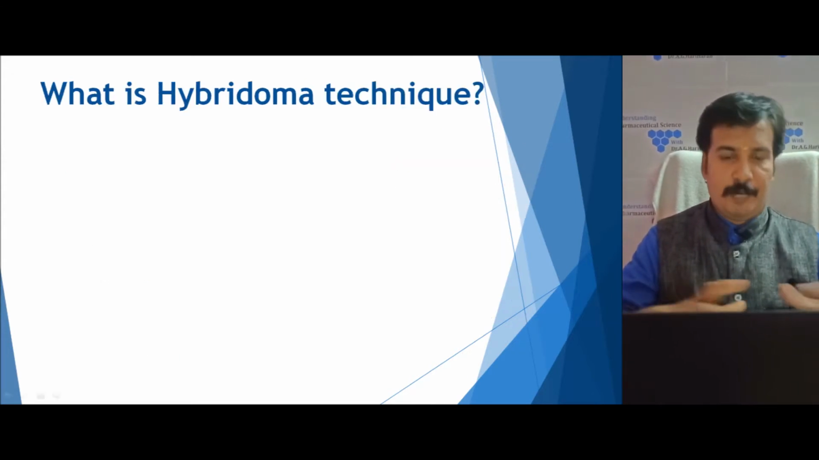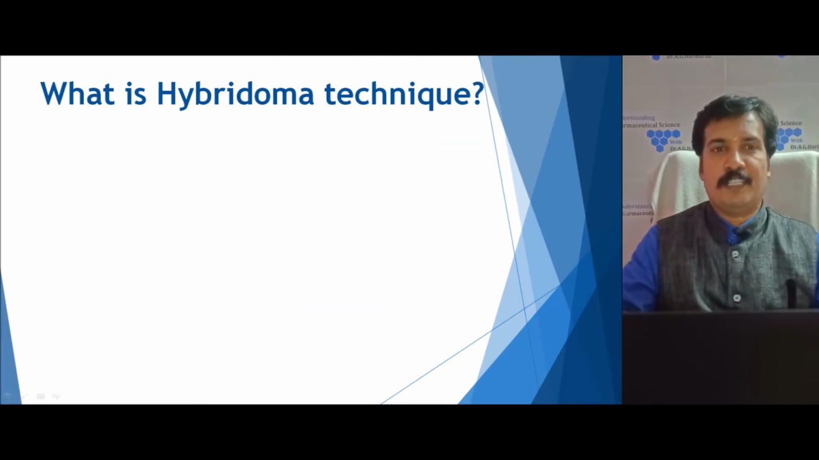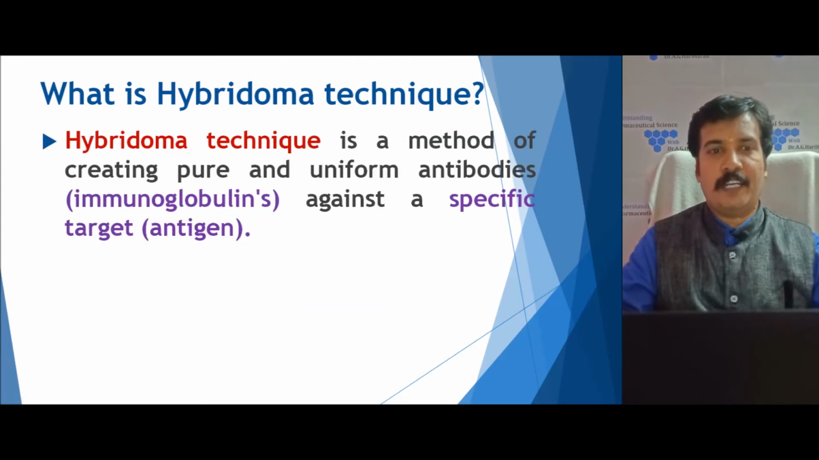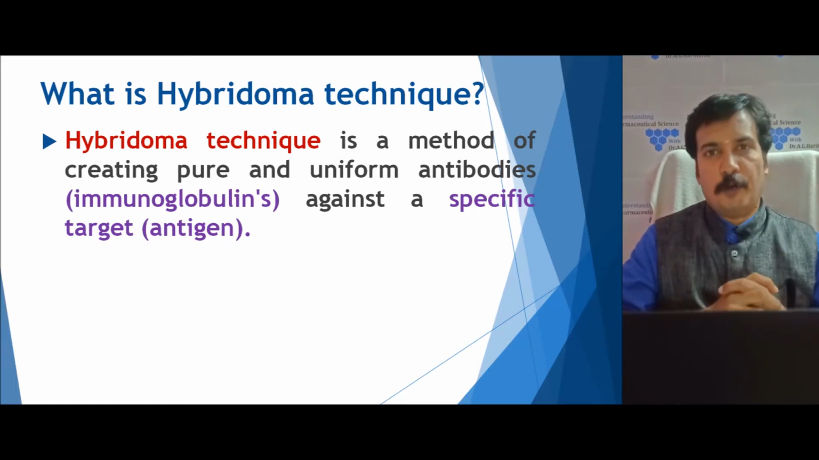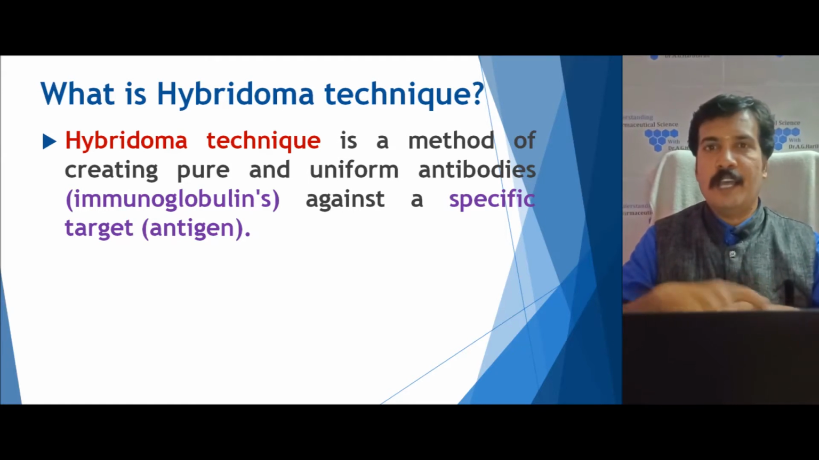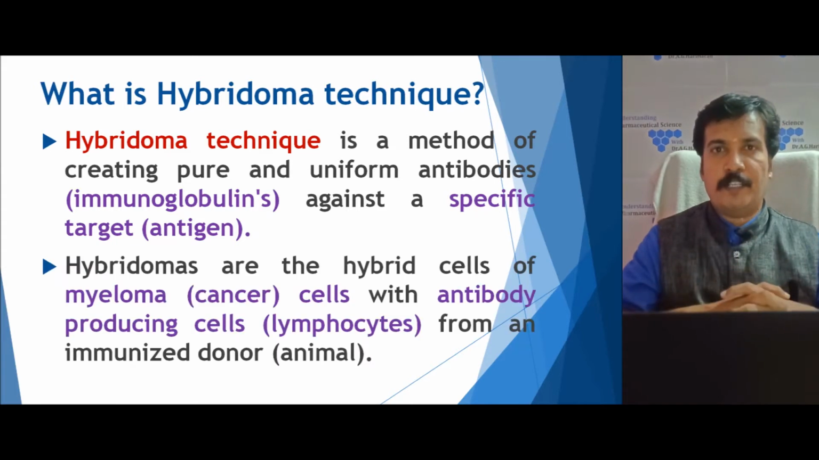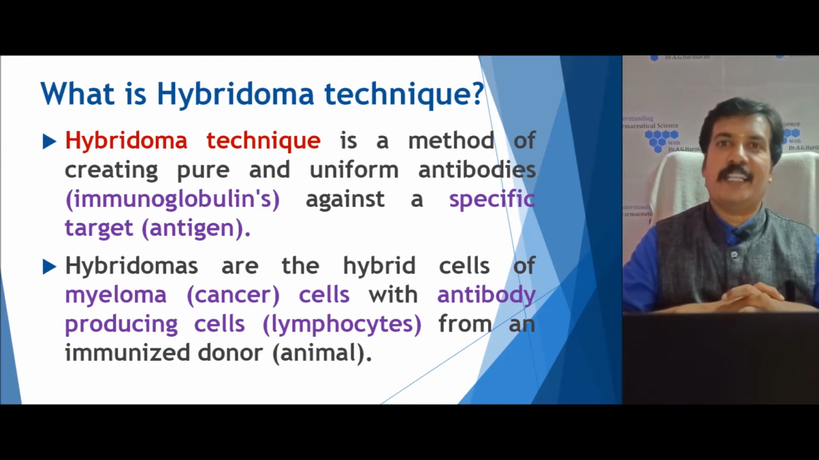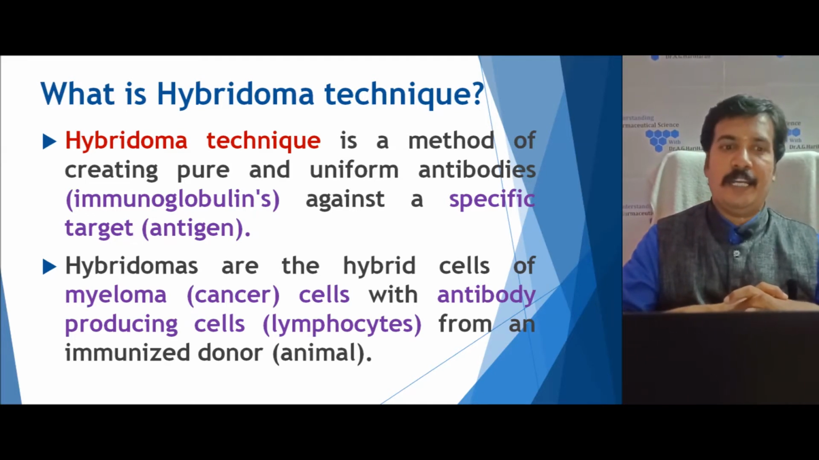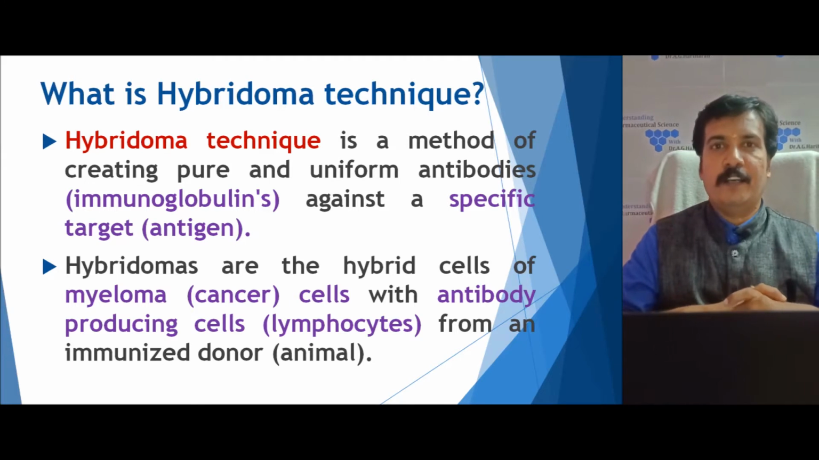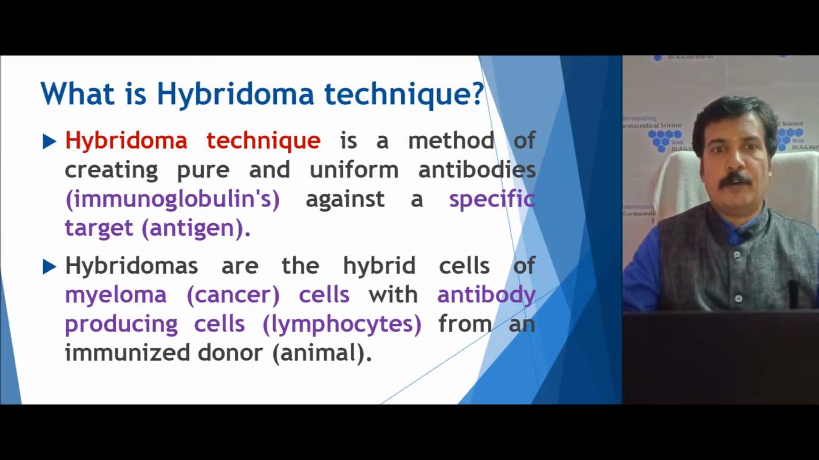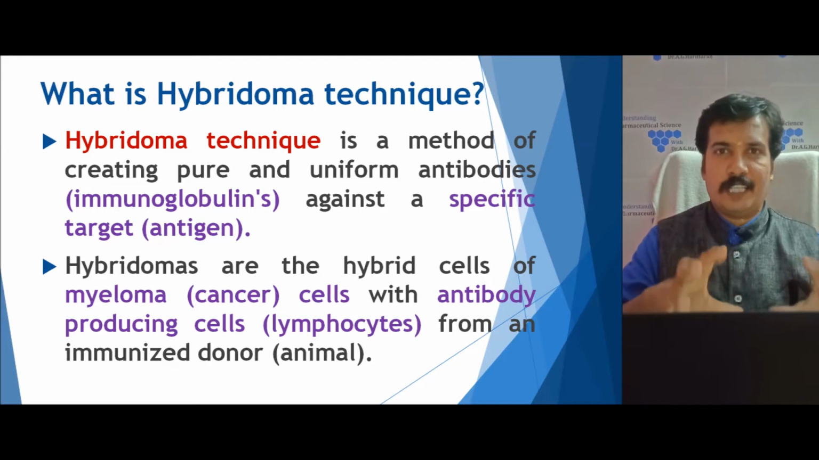This can be explained with a simple definition. What is a hybridoma technique? The hybridoma technique is a method of producing pure and uniform antibodies, that is immunoglobulins, against a specific target antigen. This can be produced by the formation of the hybridoma cell, a hybrid cell of a cancer cell, the myeloma, and an antibody producing cell, the lymphocyte, which is obtained from a particular donor. This is called hybridoma technology.